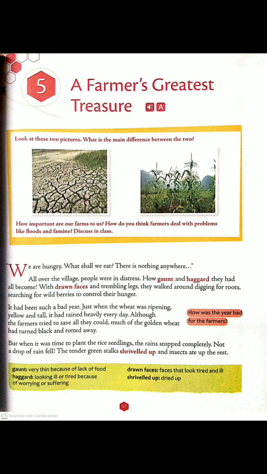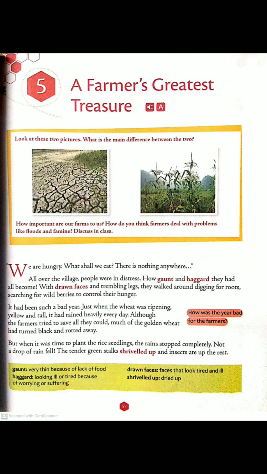Now, the story is about a village where people were suffering from lack of food. They were in a painful situation. All over the village, how gaunt and haggard they had all become. Because of lack of food, they had nothing to eat. They became very thin. Gaunt means very thin because of lack of food, and haggard means they were looking ill and very tired because they all were suffering. They didn't have any food to eat.